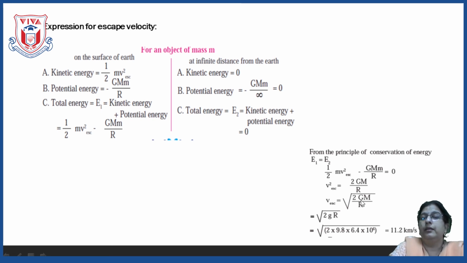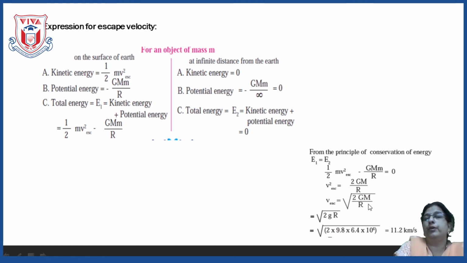Now here, what is this? GM upon R. What is this? This is nothing but the formula for small g, that is acceleration due to gravity. But what we are going to do is multiply by R on both the sides.